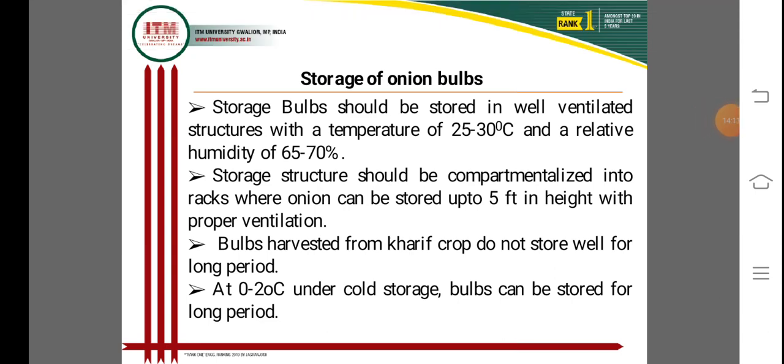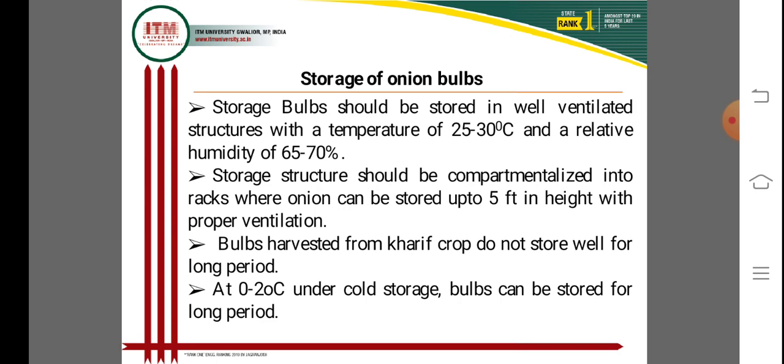For onion storage, the most important thing is the storage condition of the bulbs. The storage structure should have a temperature between 25 to 30 degrees centigrade and a relative humidity of 65 to 70 percent. These are the storage conditions for onions, which are very important for the storage of the onion.